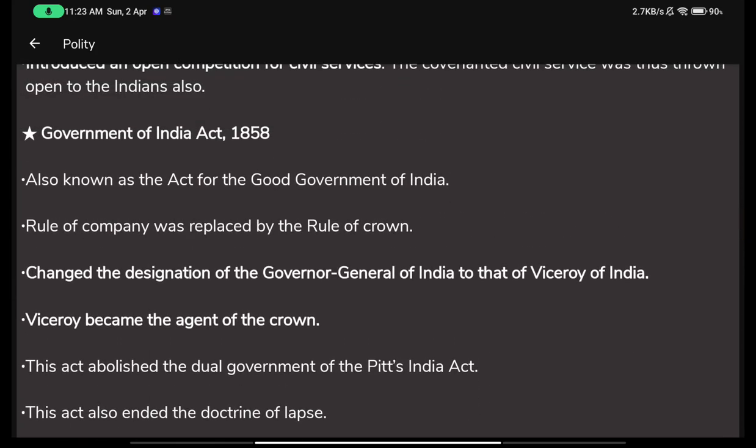And now came the Act of 1858. Now how to remember 1858? You only need to remember the word 5, and then again 8. 1-8-5-8. You must put stress on specific words while speaking them so as to remember it easily. 1-8-5-8. So Government of India Act 1858, also known as the Act for the Good Government of India.